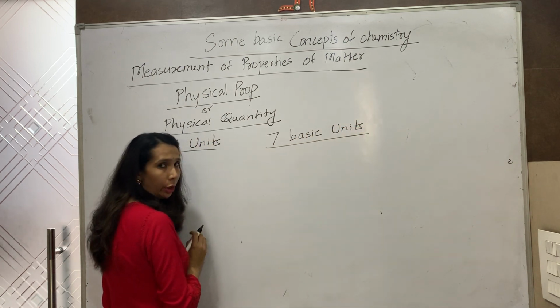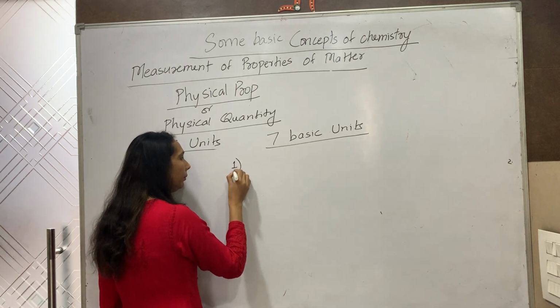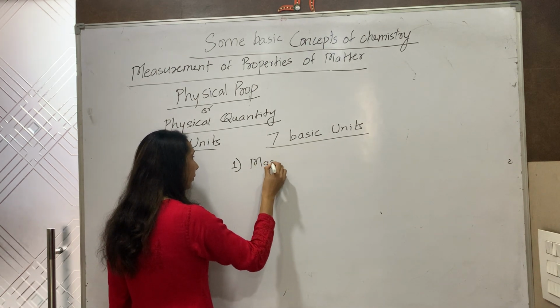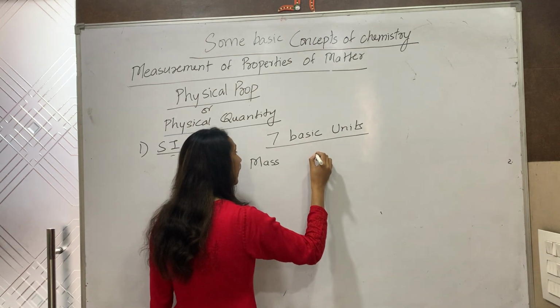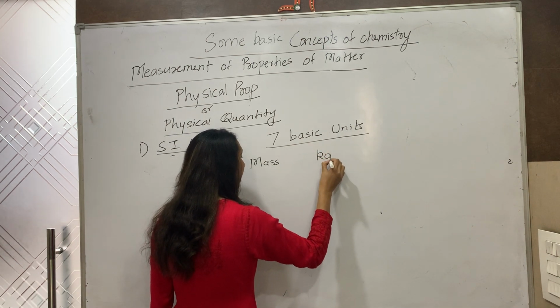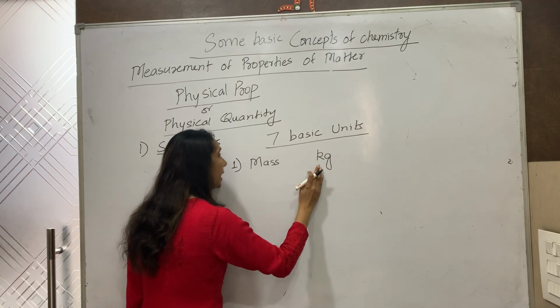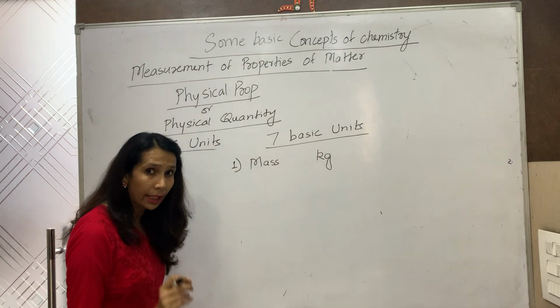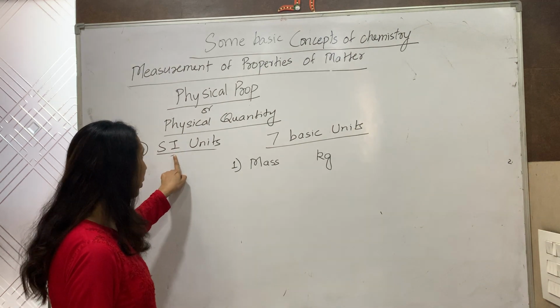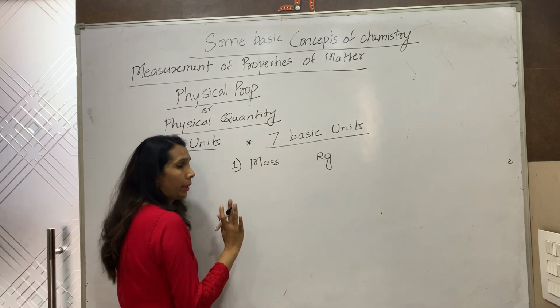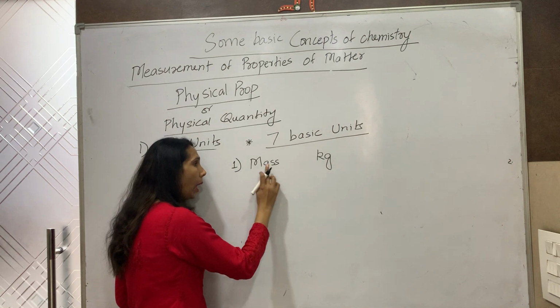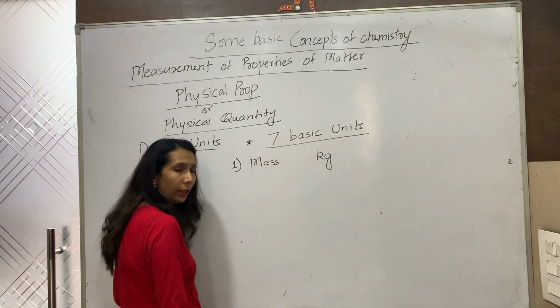The 7 basic units, the first of them is mass. Mass is measured in kilogram. The SI unit of mass is kg. Again I am repeating, the SI unit system consists of 7 basic units. The first one is mass, the unit is kg.